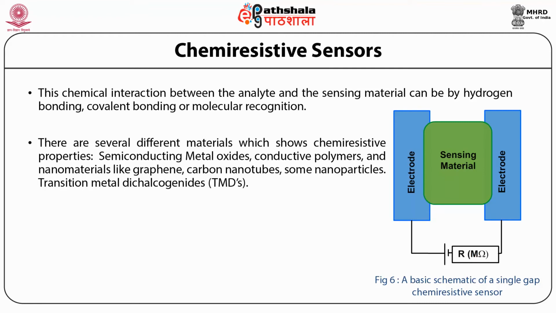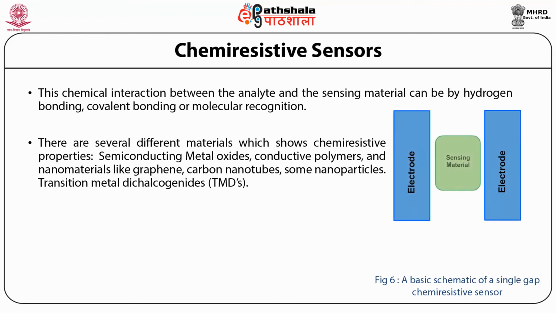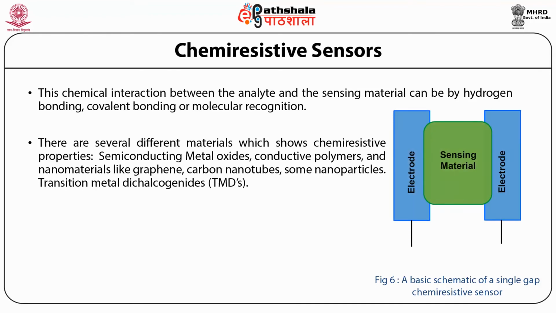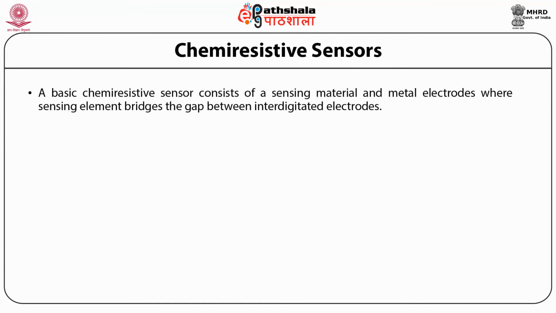In the given figure 6, we can see a basic schematic of a single gap chemiresistive sensor in which the sensing element is sandwiched between the two electrodes. A basic chemiresistive sensor consists of a sensing material and metal electrodes where the sensing element bridges the gap between interdigitated electrodes.